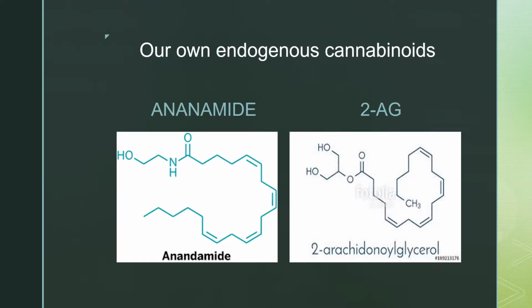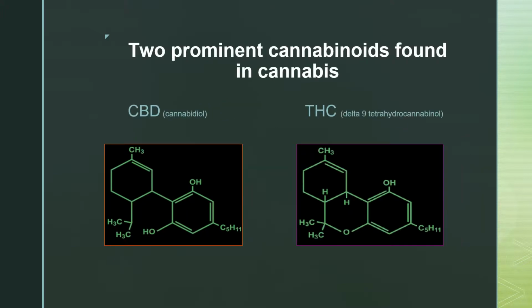In our own bodies, we have endogenous cannabinoids. Here are two of the following. There are two prominent cannabinoids found in cannabis. They are CBD and THC.